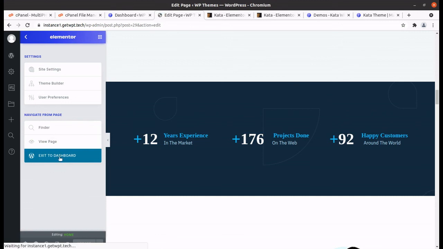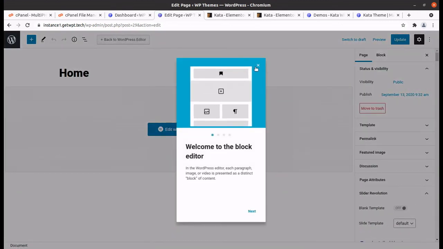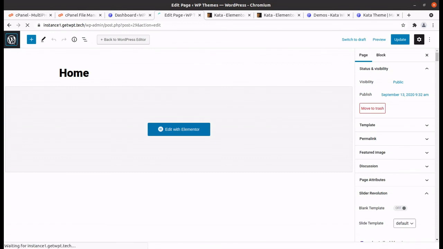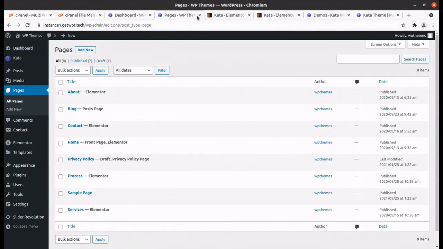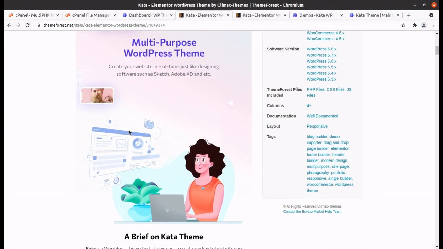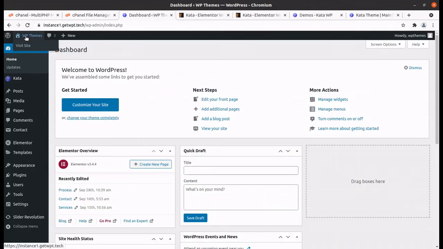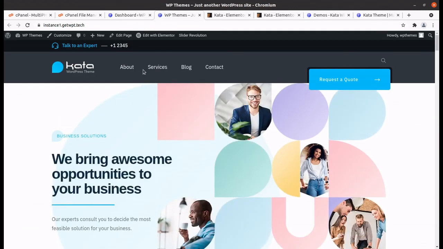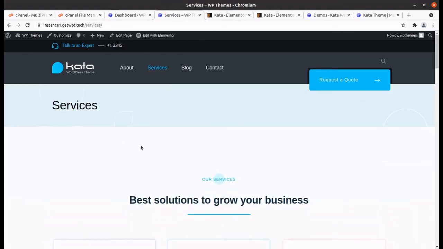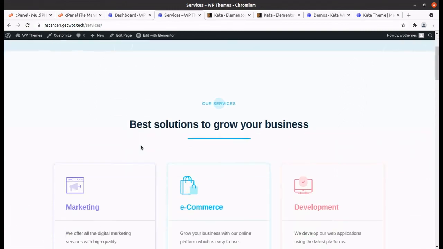So ultimately we got a wonderful website in this process, and it is very easy to use, as I can see. And this is our final website, which is actually working very fast. Speed is the key for success of a website, and this key is available in Kata.